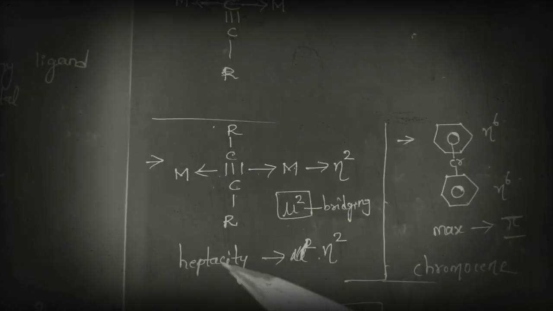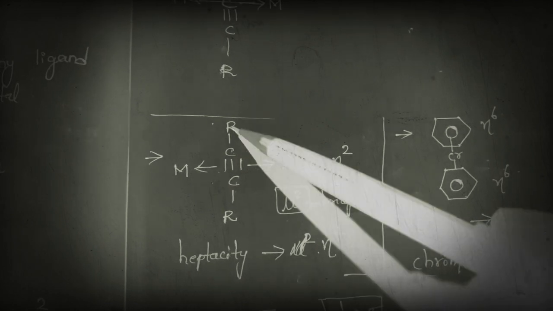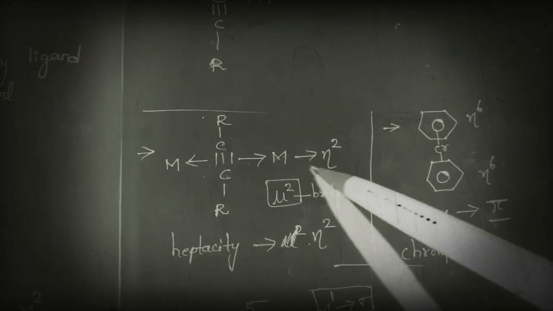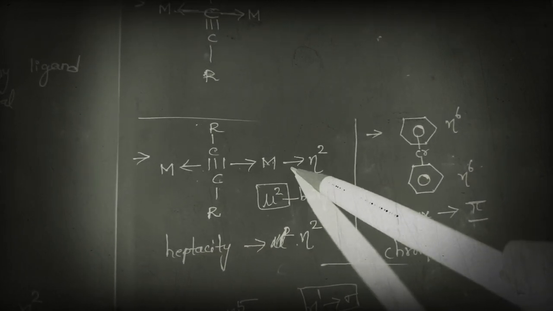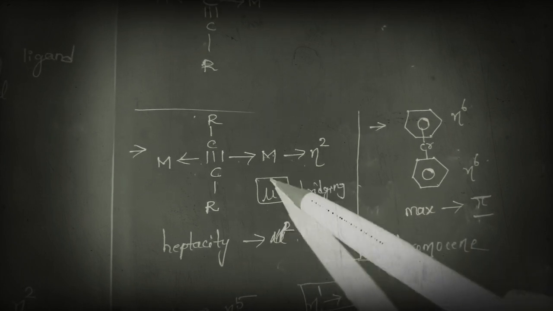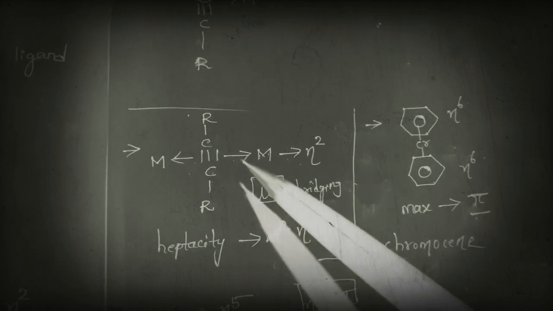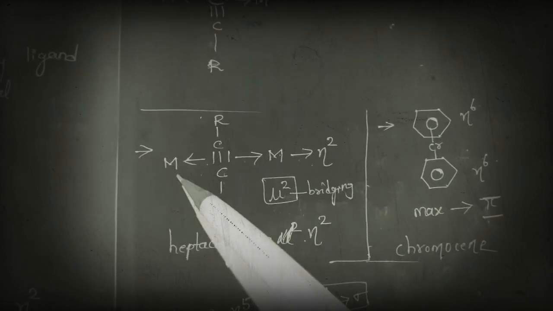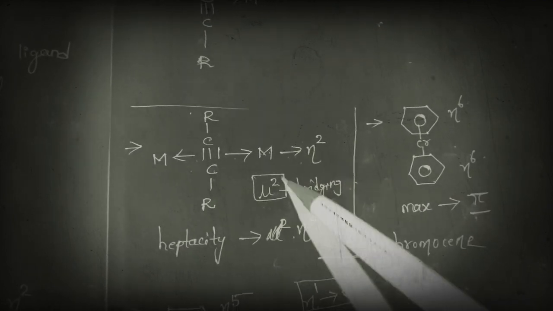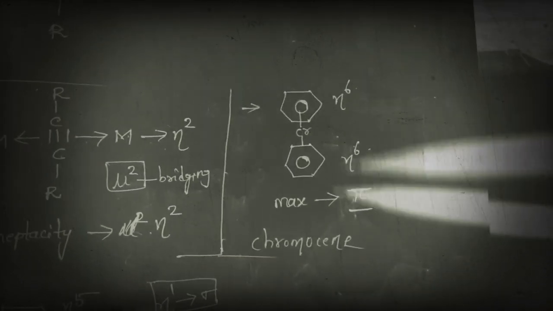Next, let us look at the ligand. This ligand is present in between two metals. So here we can write like this. Mu 2 indicates that here the ligand is present in between two metal atoms. So mu 2.